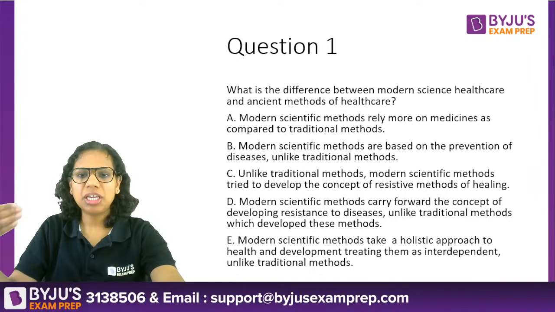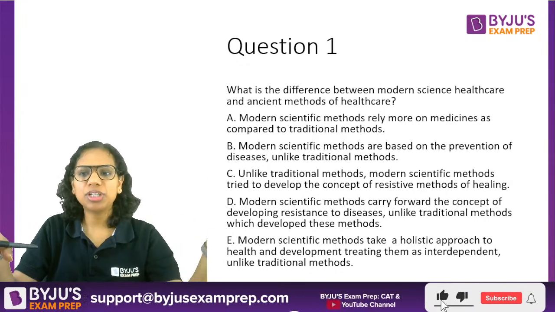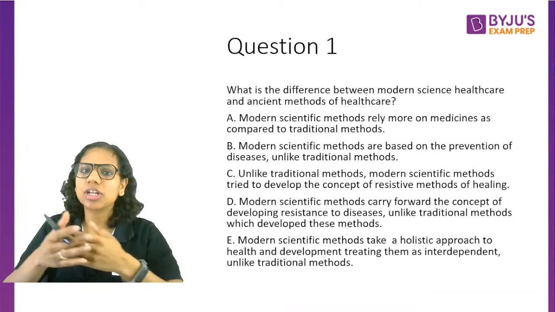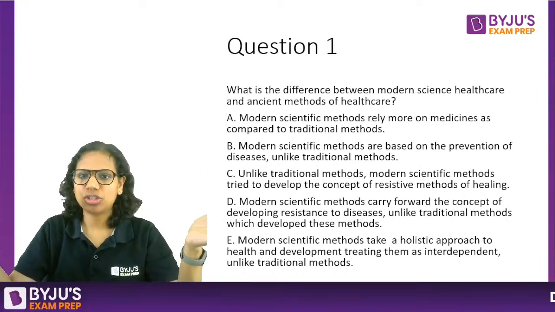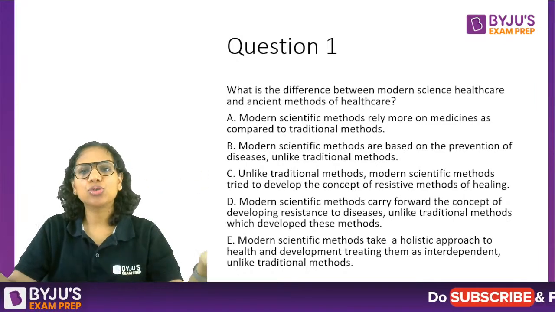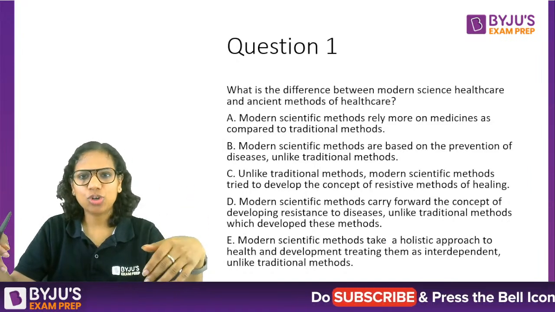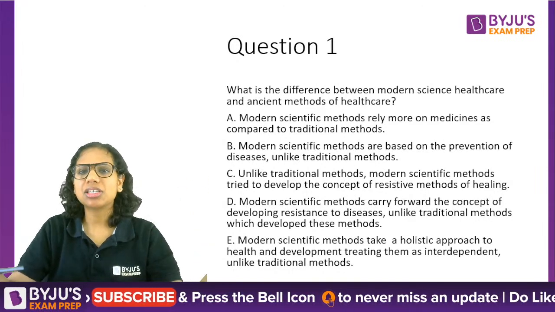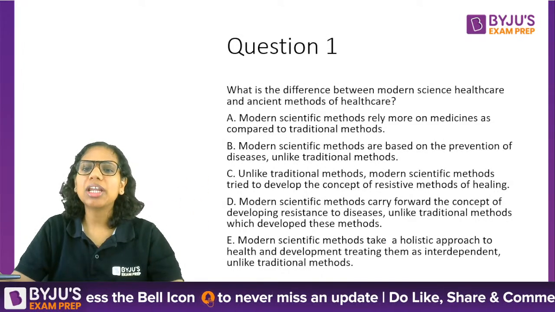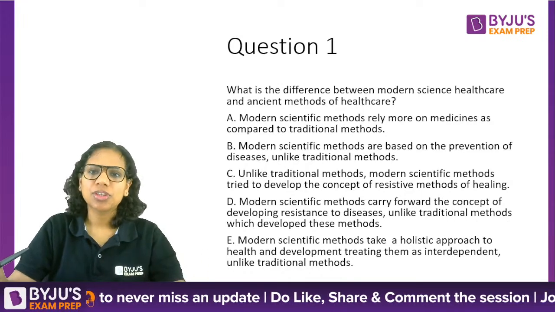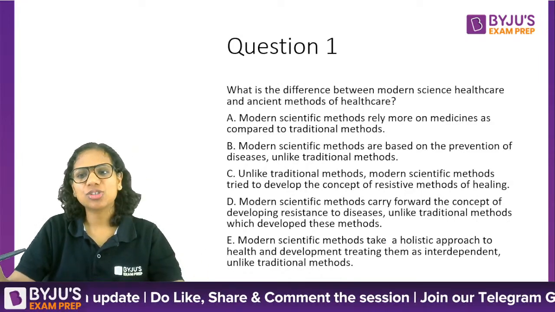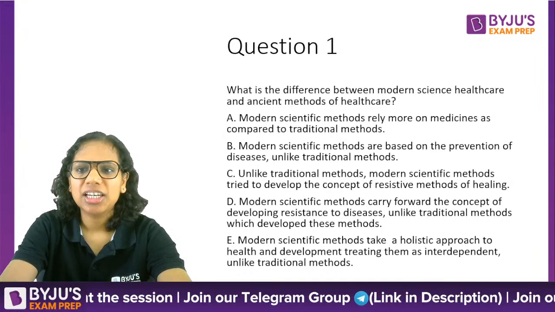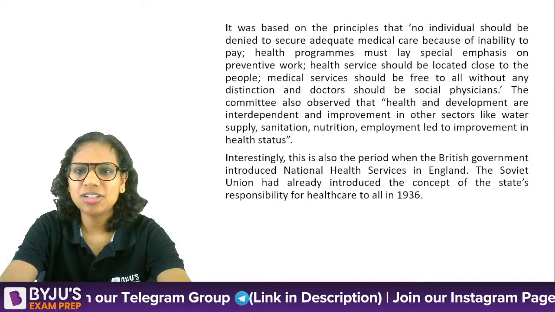So make this choice on the basis of whether you remember reading about this or not. If you remember reading about both modern science healthcare and the contrast between modern and ancient methods, then in that case I would go for the options first. I would read the options first, eliminate some of them, and then go to the RC passage. If when I read the question stem I'm unable to recall what I read about this, then of course I will go straight away to the RC passage. So this is how you take this decision. Simple. So let's see where it has been mentioned.